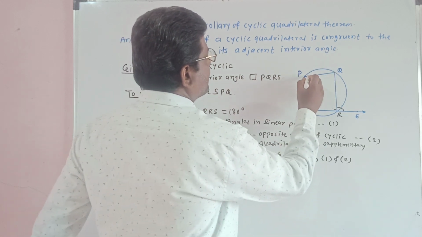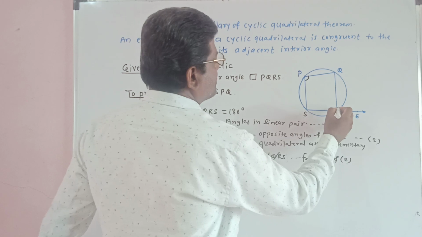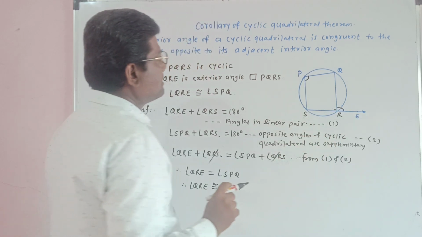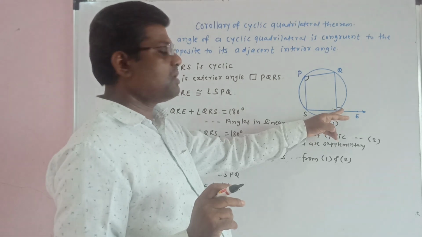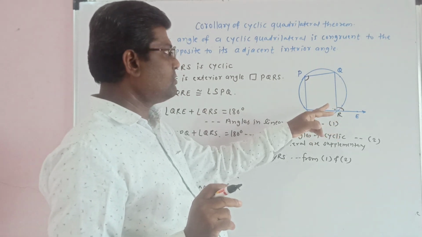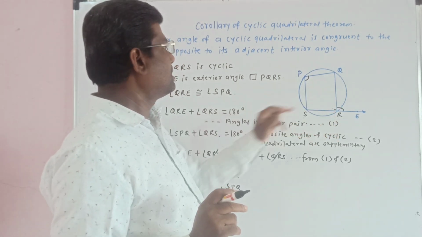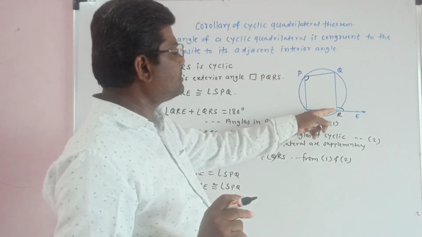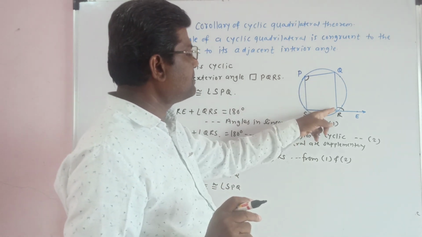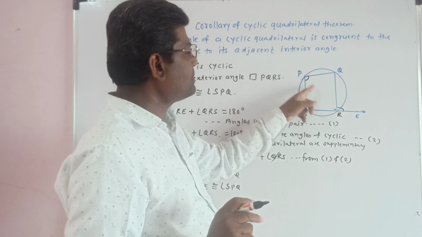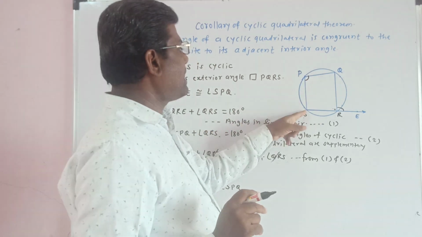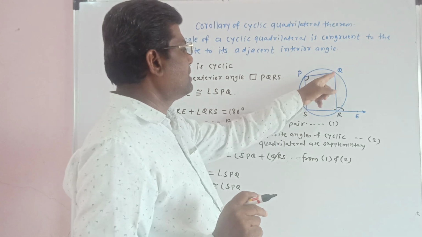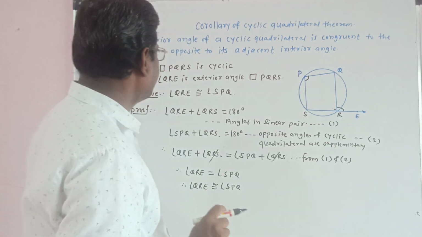So this angle is congruent to this angle. Therefore the exterior angle of a cyclic quadrilateral is congruent to the angle opposite to the interior angle. This is the interior angle, and this is the angle opposite to this interior angle. So angle SPQ is congruent to angle QRE.